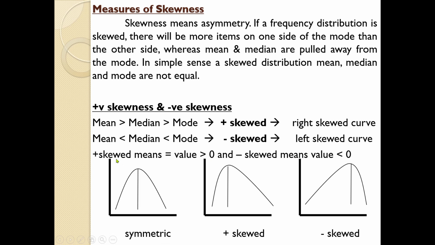See, the first picture is the example of a symmetric distribution. Symmetric means here mean, median, mode, everything will be equal. You will get an equal curve. Here this side and this side will be equal. This is known as symmetric.